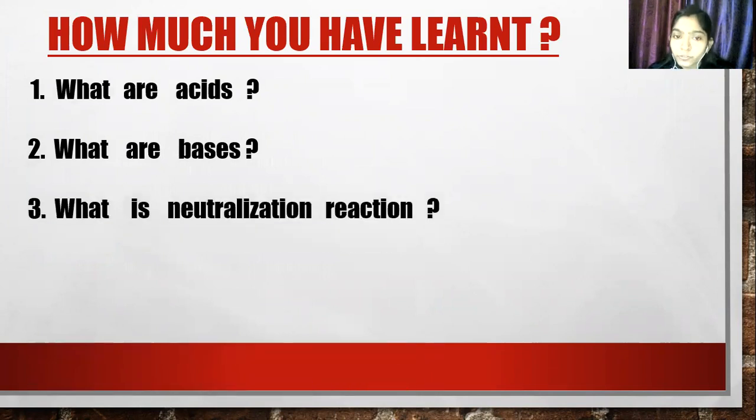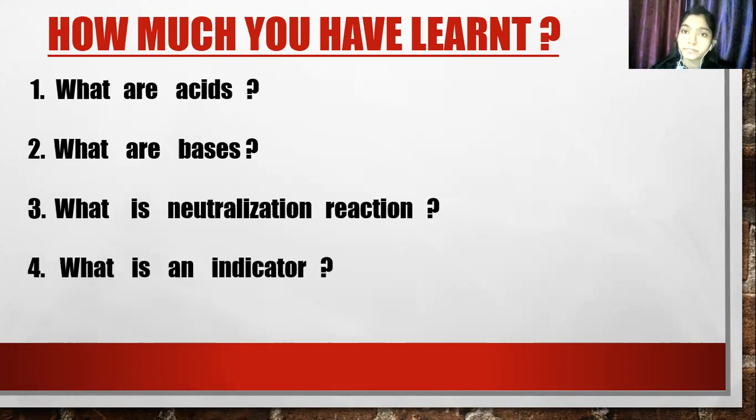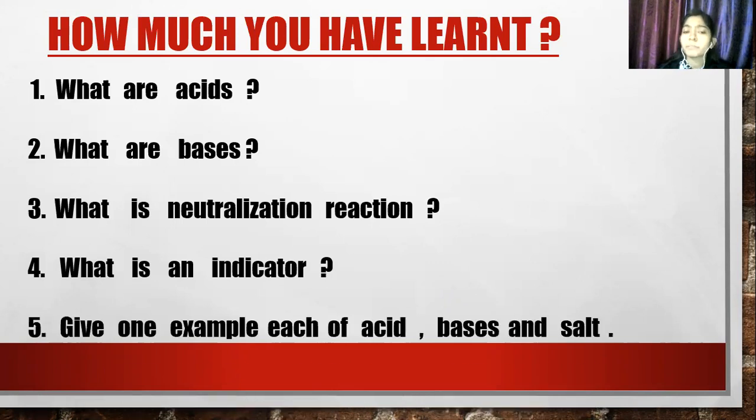So what is neutralization reaction? The reaction between acid and base is called neutralization reaction. Good. What is an indicator? An indicator is a substance that changes the color in the presence of an acid or a base. Very good.